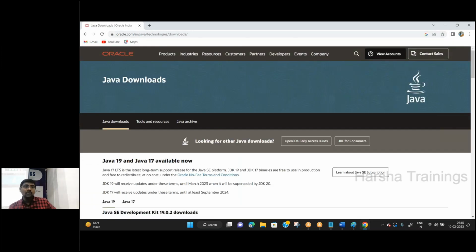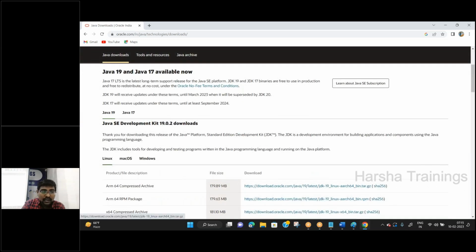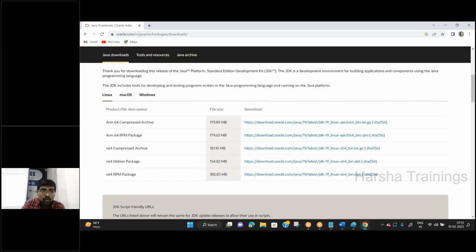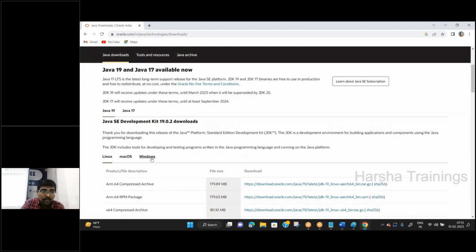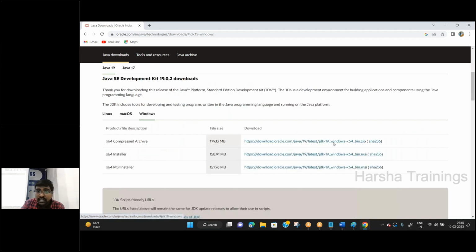Now, once you move to this link, Java technology downloads, see this one. It shows different versions. Select the operating system. Your operating system is Windows. Now click on Windows. Once you click on Windows, it shows different versions, all JDK 19.